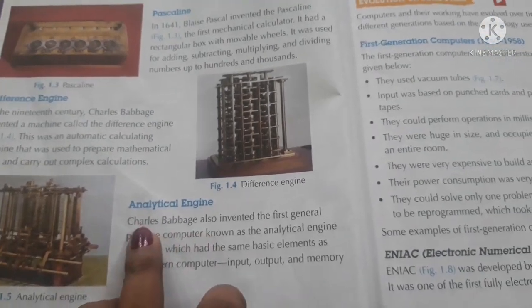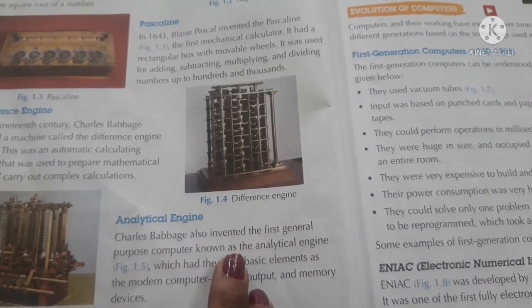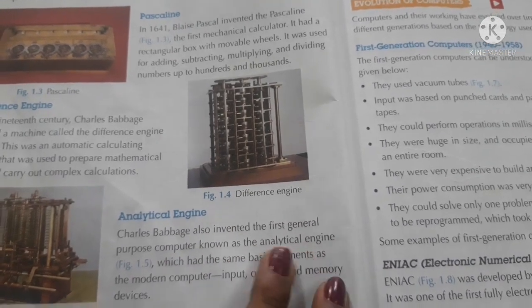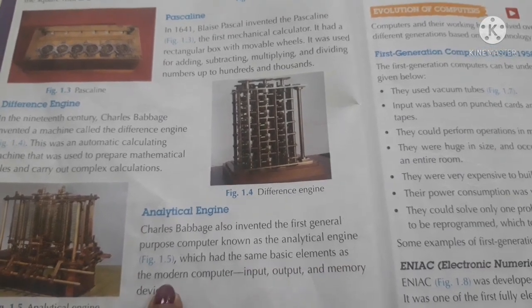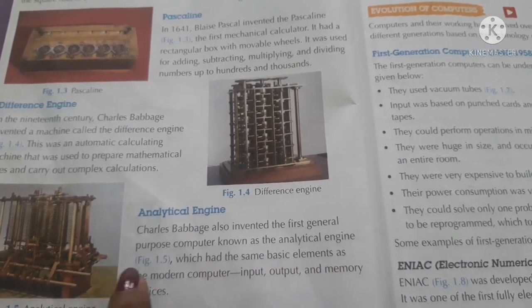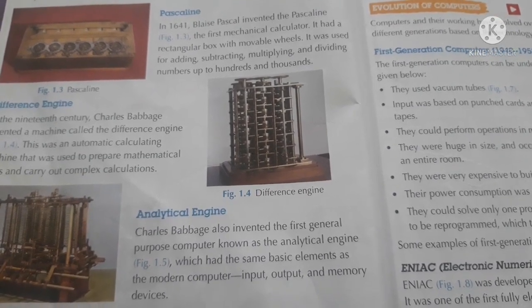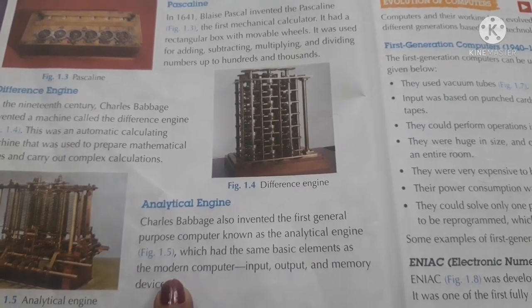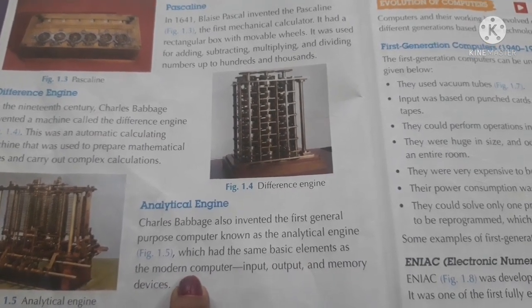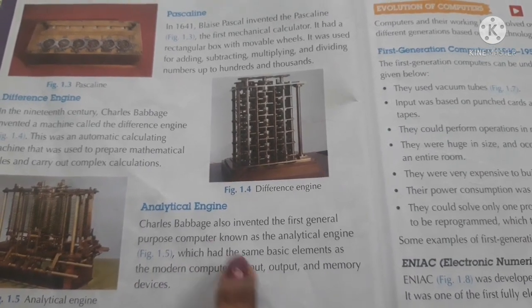So listen, Charles Babbage invented the first general purpose computer, known as the analytical engine, which had the same basic elements as the modern computer. What is special in this engine? It has basic elements like the modern computer. Nowadays we are using modern computers, and some of these features were in the analytical engine.